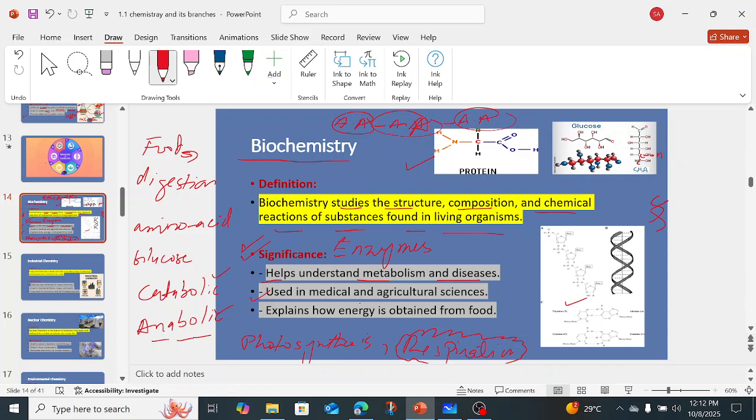It is again used in medical and agricultural sciences, medicines definitely. When we are going to know, for example, the insulin, right?